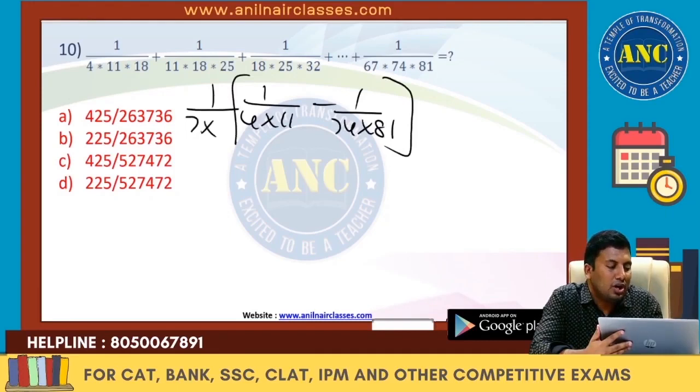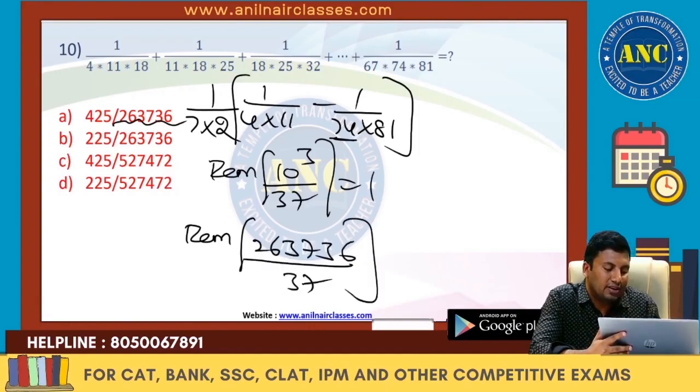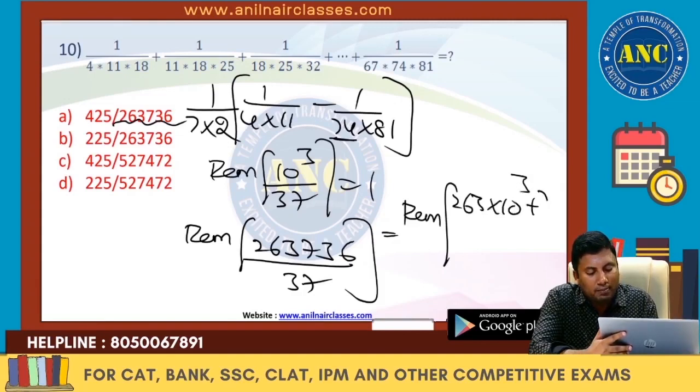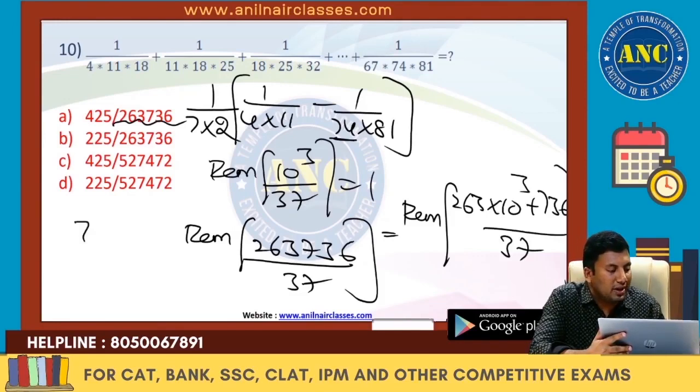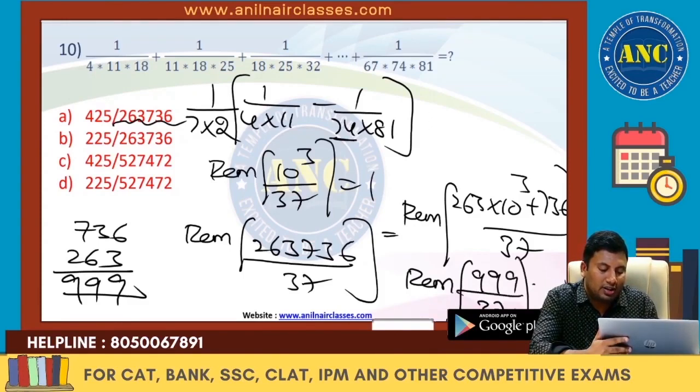1 by 7 into 3 numerical values will become 10. 74 is nothing but 2 into 37. 10 cube divided by 37 is 1. Let me take this value, 263736 divided by 37. This is nothing but the remainder of 263 into 10 cube plus 736 divided by 37. 263 plus 736, 999, 999. So 999 is nothing but 37 into 27.